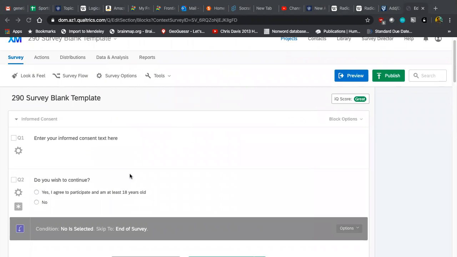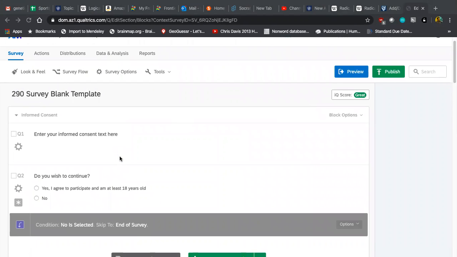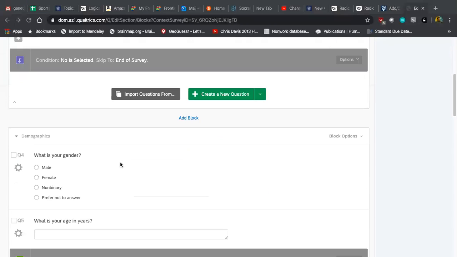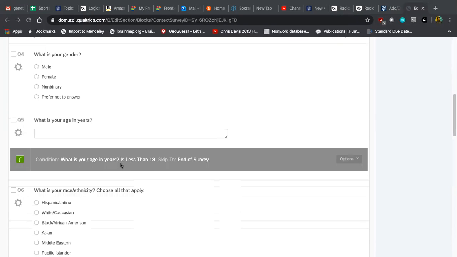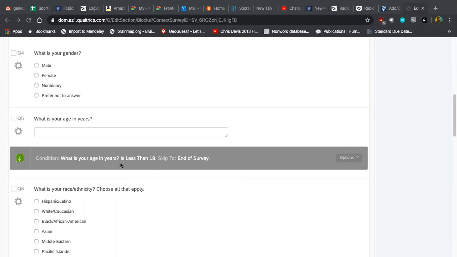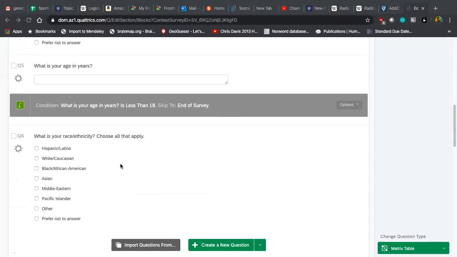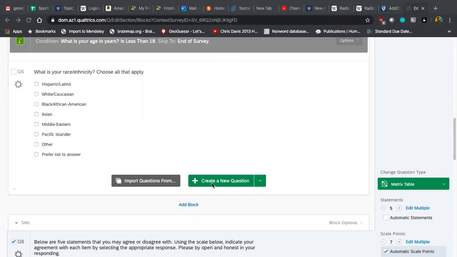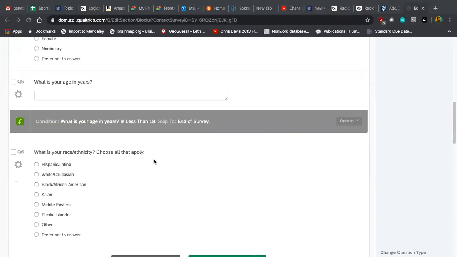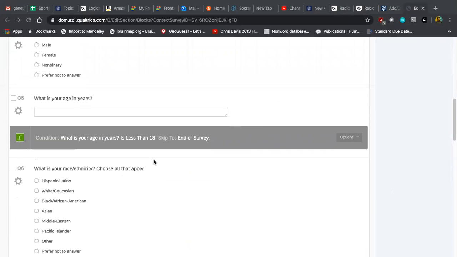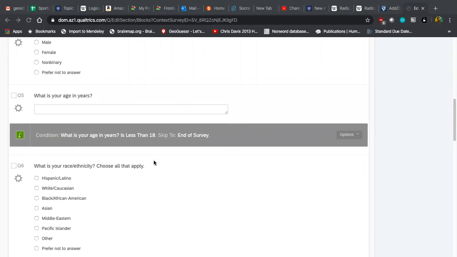So I still left you the informed consent information there. I added a few demographic questions. I think you're going to want at least these 3 questions, and you can add others in this block if you want to by using that create a new question option there. And you can edit these questions if you want to edit the gender or race, ethnicity question.